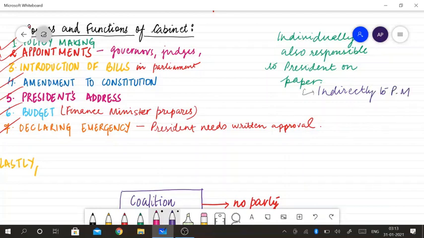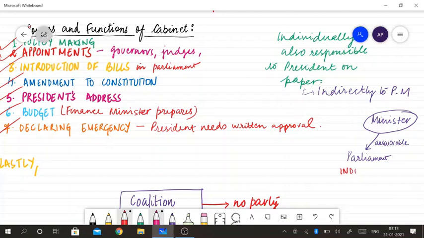Each minister is answerable to the parliament for the department under his control. Whatever work he or she is doing, they are answerable to the parliament. Like in the parliament, questions can be asked regarding his work or the work of the department. So this way we say that every minister is individually responsible.